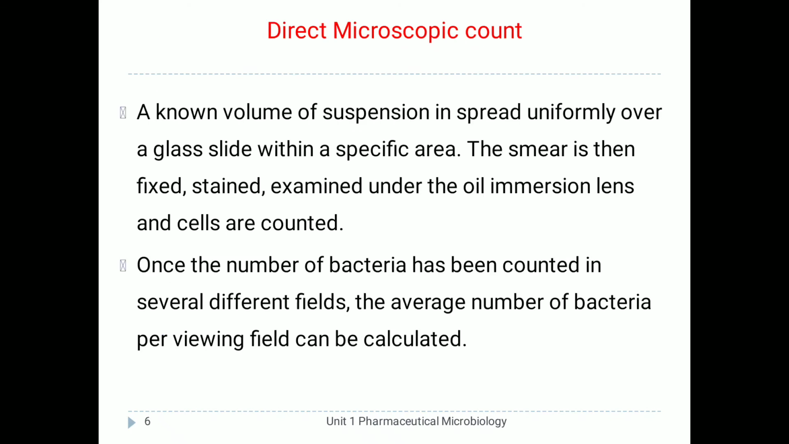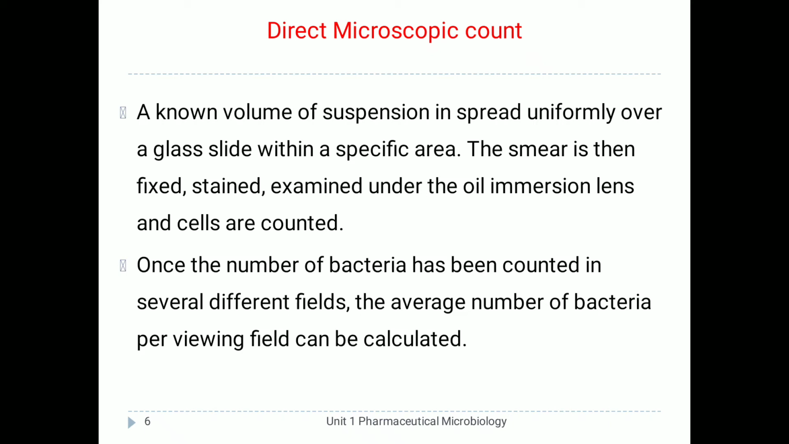Now we will see direct microscopic count. In this method, a known volume of a suspension of bacteria is used. Suspension means cells which are suspended in saline solution, or cells suspended in nutrient broth, which is liquid in nature. That suspension of microorganisms is spread uniformly over a glass slide within a specific area.